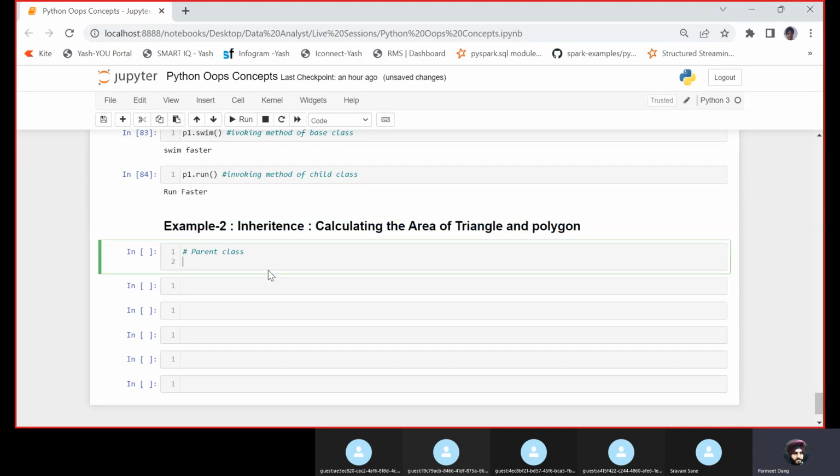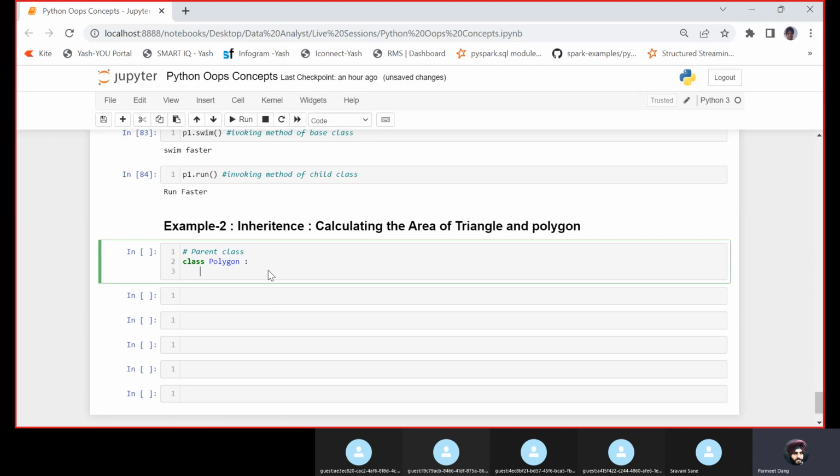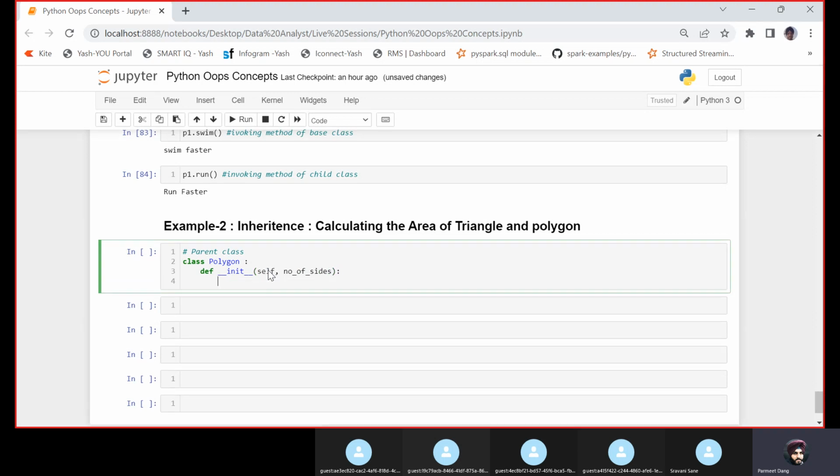So let us take a very basic example, and here I am creating a class, let's say Polygon. This is my base class, and here I'll create a constructor. Let us create a constructor, and here I will give the number of sides. Then I'm assigning this number of sides to the instance of the class.